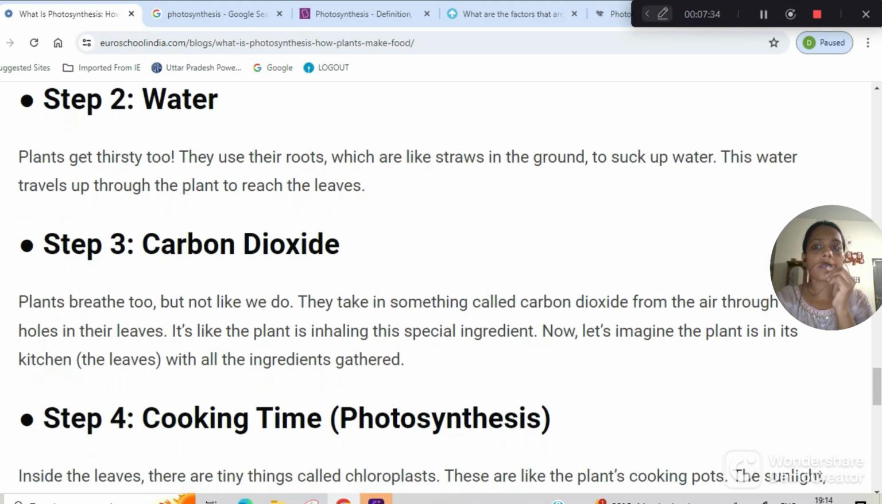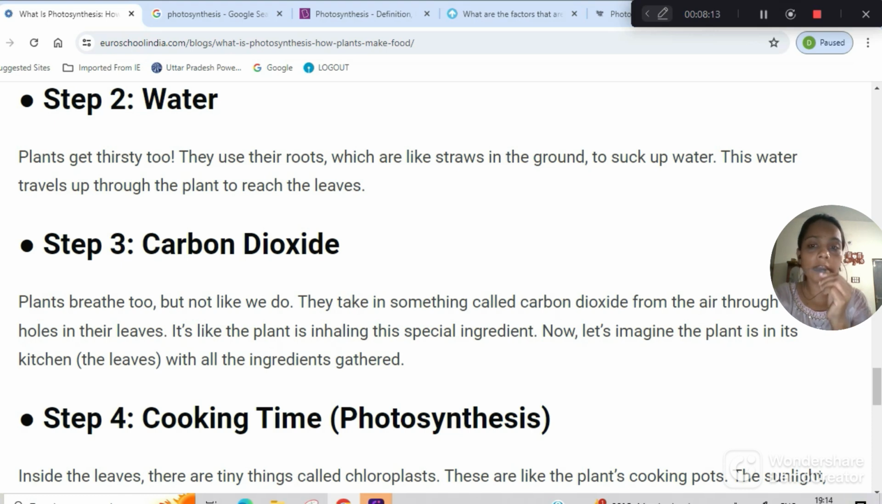Next step is water. So plants get thirsty too. Although plants will not speak, how will you know that they are thirsty? The leaves will start to droop. The color of the leaf will change from green to yellow, because when you give water to the plants, ultimately you are giving some kind of nutrient to the plants, because they suck the minerals with the help of the root when you water the plant. Water consists of some kind of nutrients like manganese and magnesium, which are necessary for plants' survival.